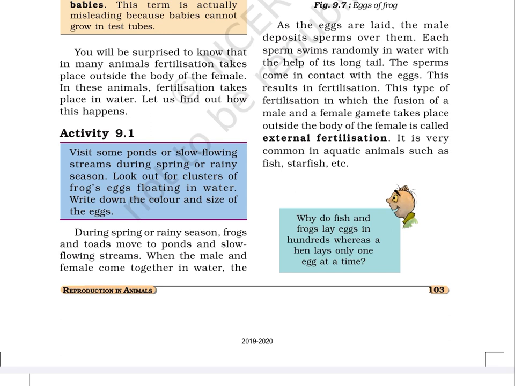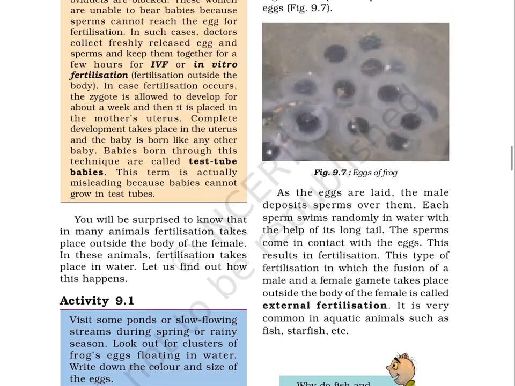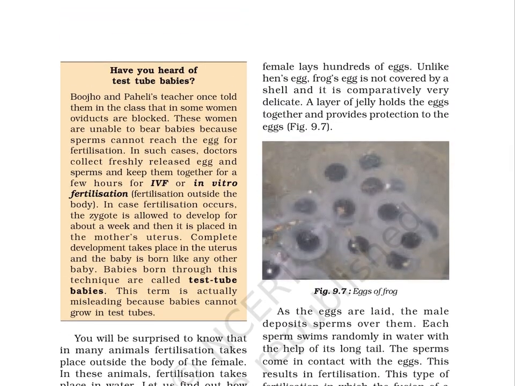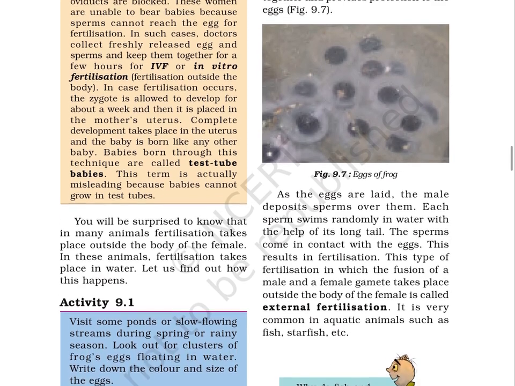During spring or rainy season, frogs and toads move to ponds and slow-flowing streams. When the male and female come together in water, the female lays hundreds of eggs. Unlike hen's egg, frog's egg is not covered by a shell and it is comparatively very delicate. A layer of jelly holds the eggs together and provides protection to the eggs. Figure 9.7.